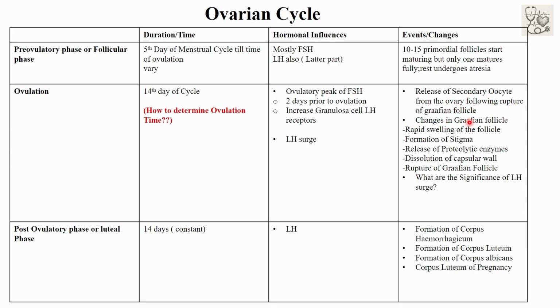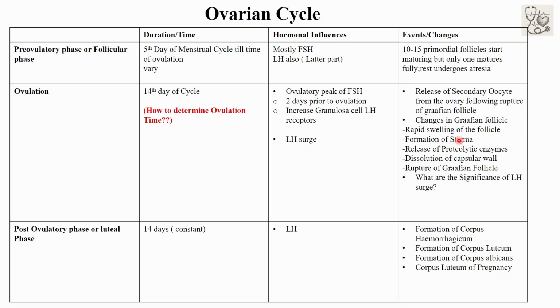What are the different changes that occur in the Graafian follicle? There occurs rapid swelling of the follicle. How? Due to the rapid growth of new blood vessels into the follicular wall and the secretion of prostaglandin into the follicular tissue, plasma diffuses into the follicular fluid, which causes further swelling of the follicle. Now there occurs the formation of the stigma. What is the stigma? The stigma is the most convex part of the follicle, which protrudes like a nipple into the peritoneal cavity.